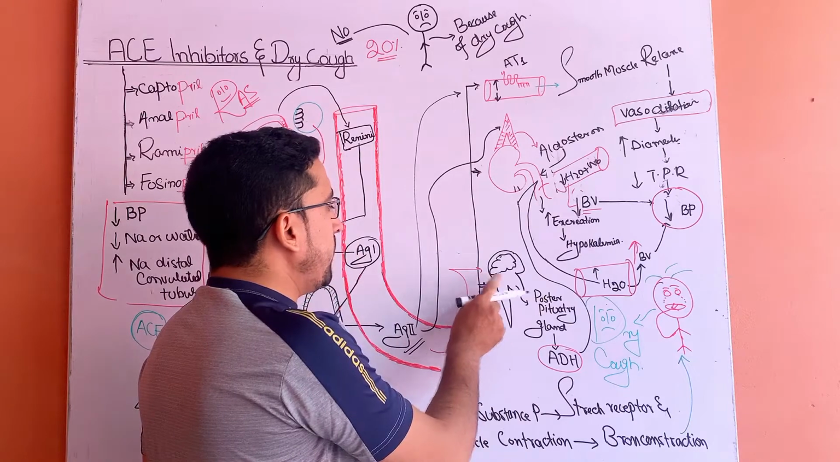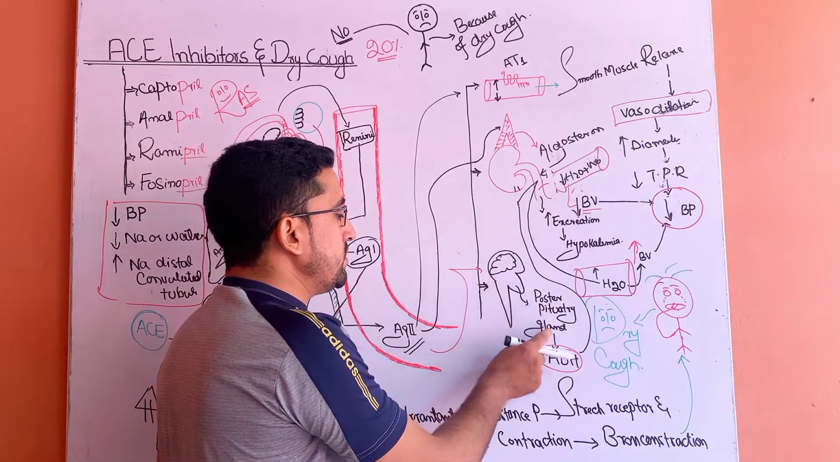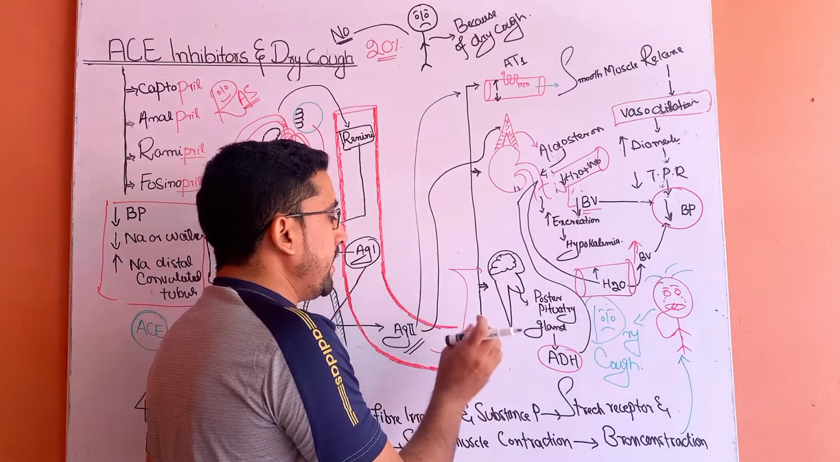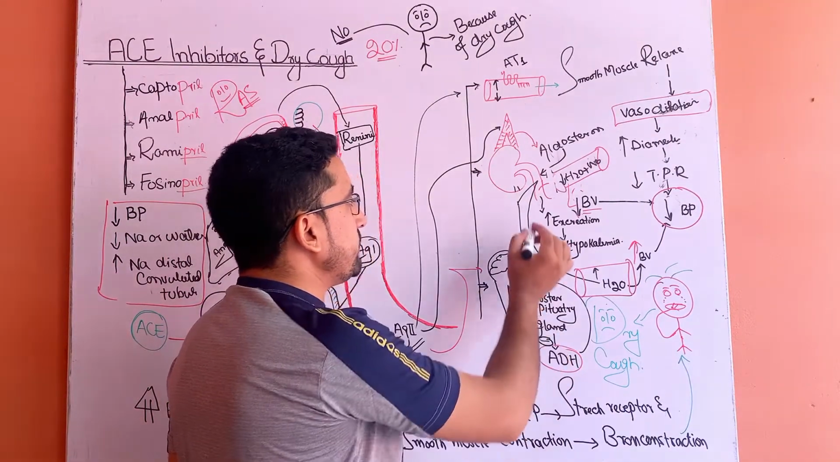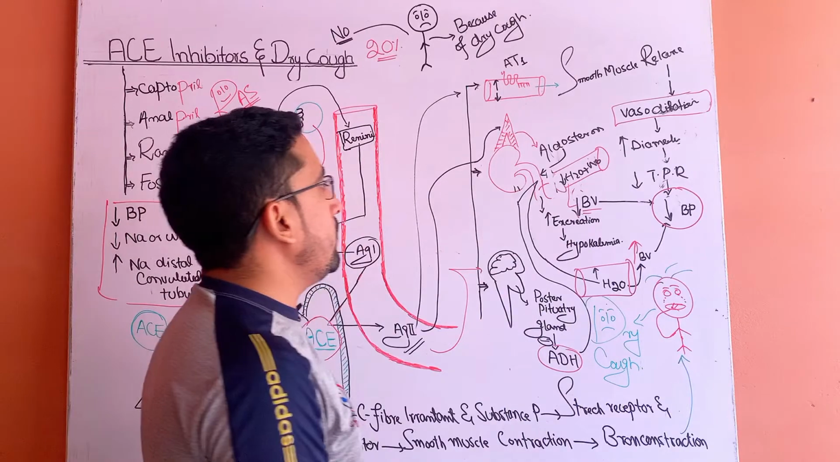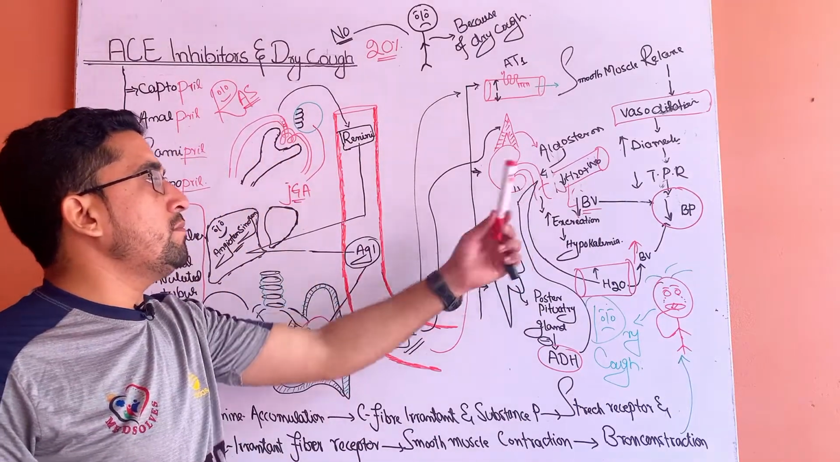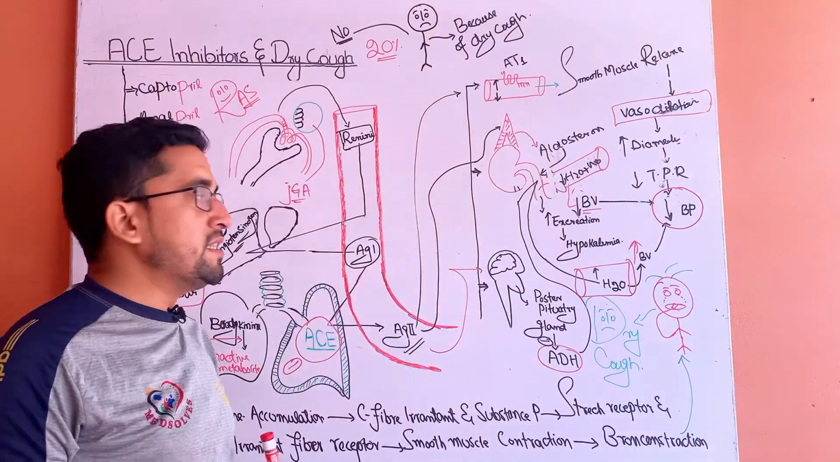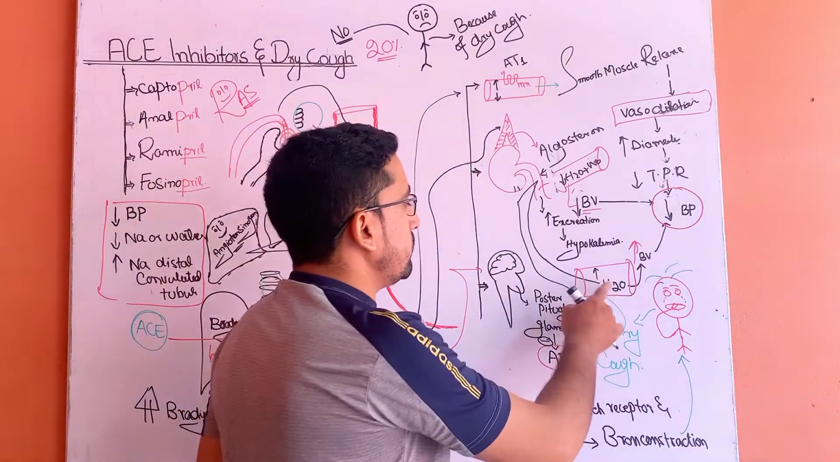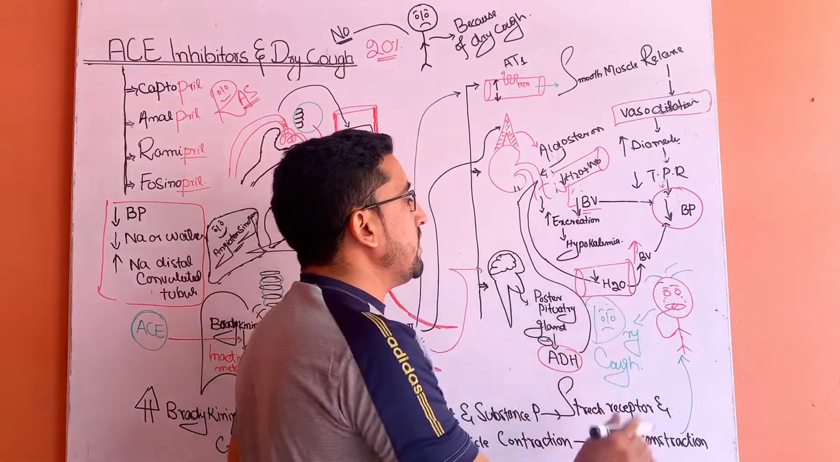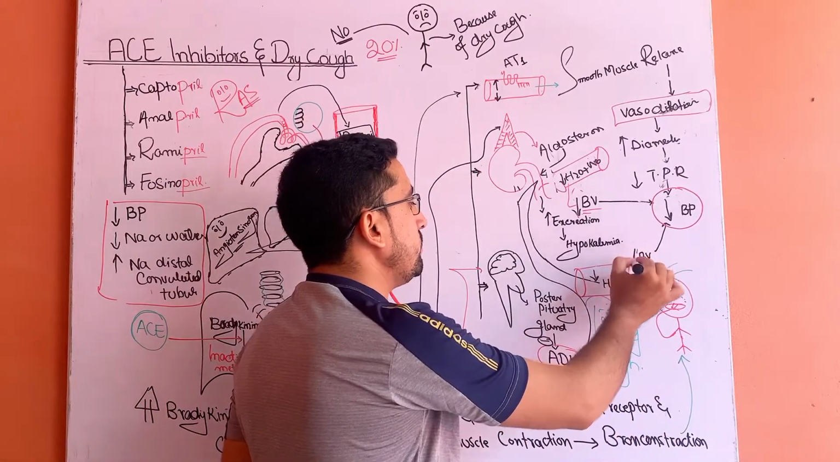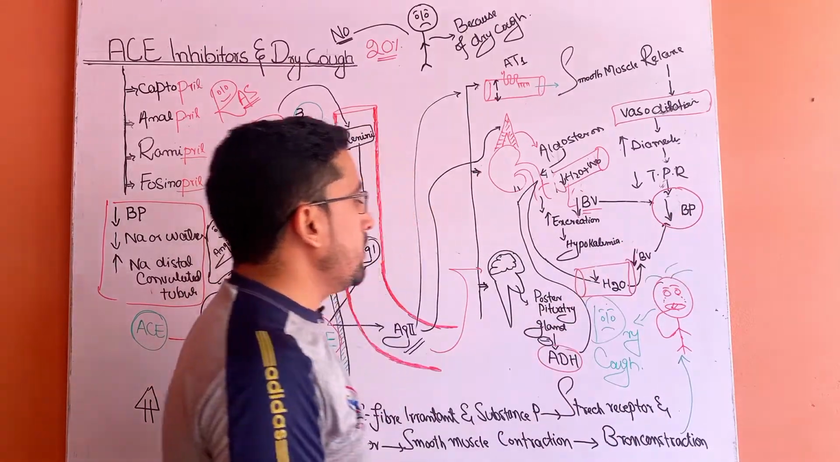Also, by blocking the posterior pituitary gland action, the ADH will not be released, so the ADH will not act on the renal tubules. That's why the water will not be absorbed, so the volume will not be increased, and so there will be a decrease in the BP.